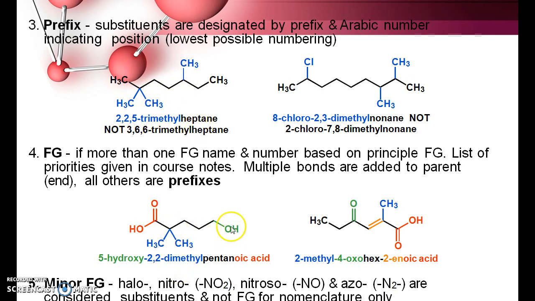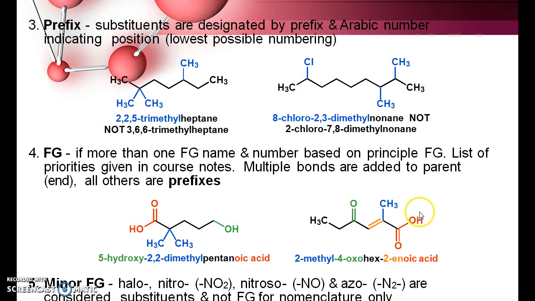And here you have 2 types of functional group. In such a situation, you have to give priority to the carboxylic acid. Always the carboxylic acid gets number 1. So you have to give numbering from here. Then the OH group becomes the substituent. So 5-hydroxy-2,2-dimethyl, including the carbon of the carboxylic acid, pentanoic acid.